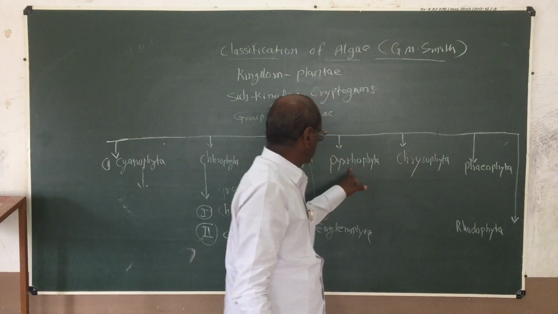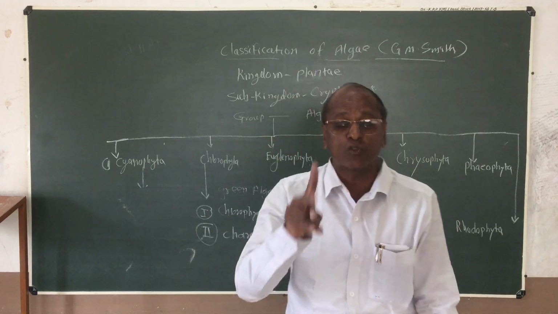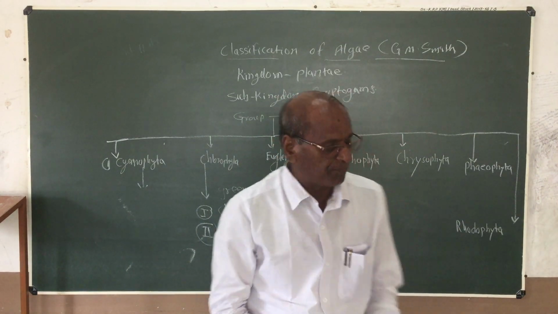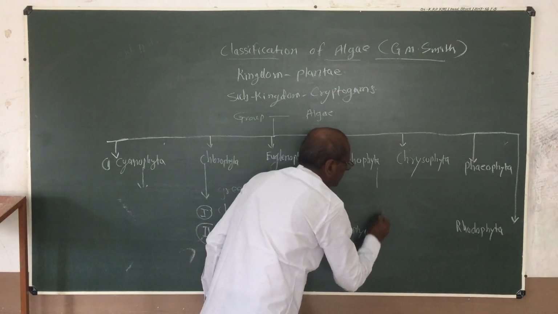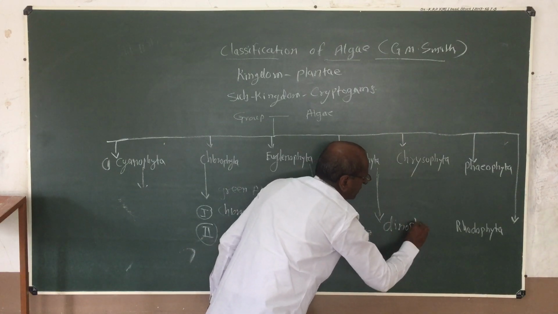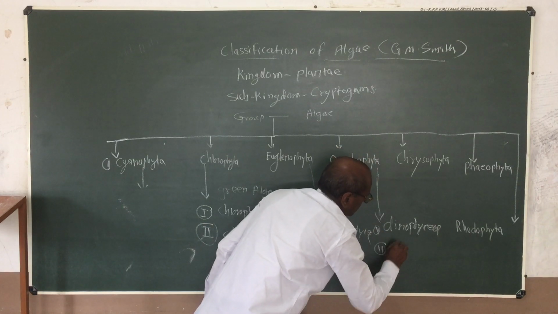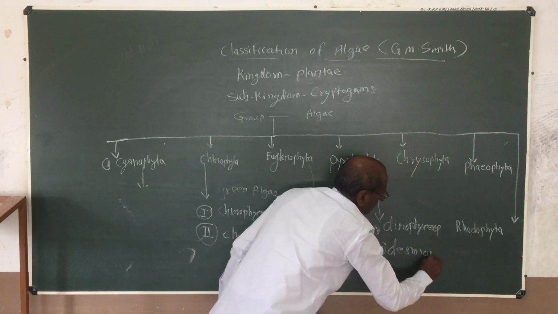Then next, this division may be separated into only two classes. The first one is Dinophyceae and second one is Desmophyceae.